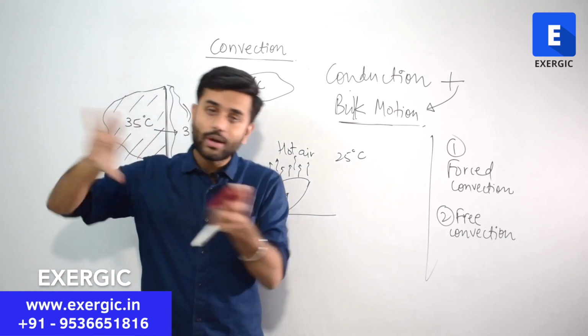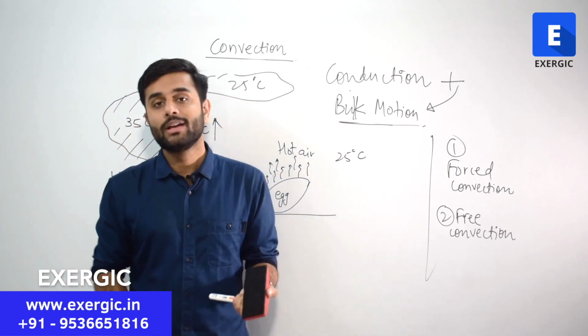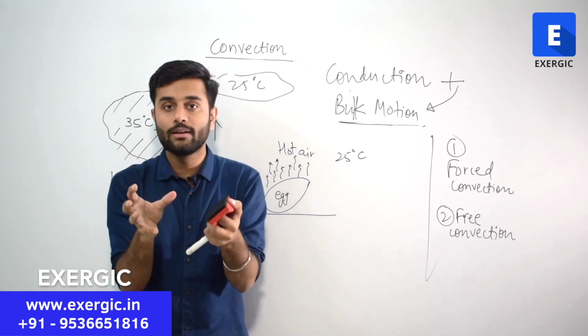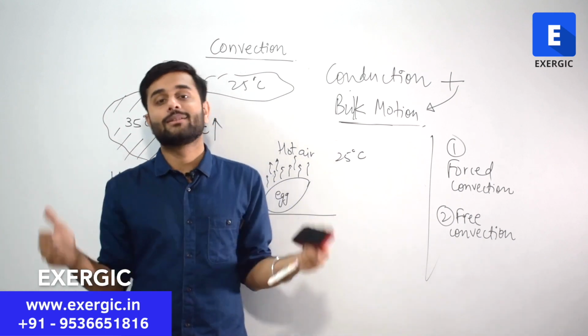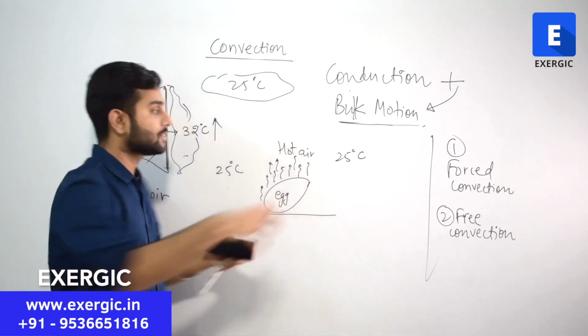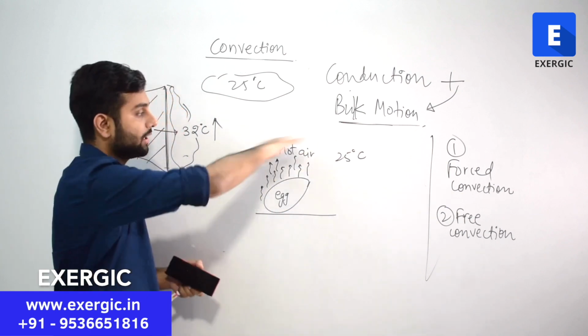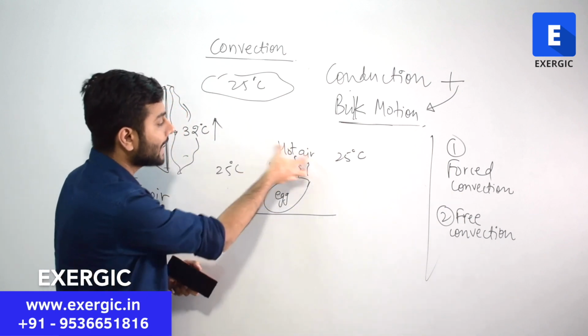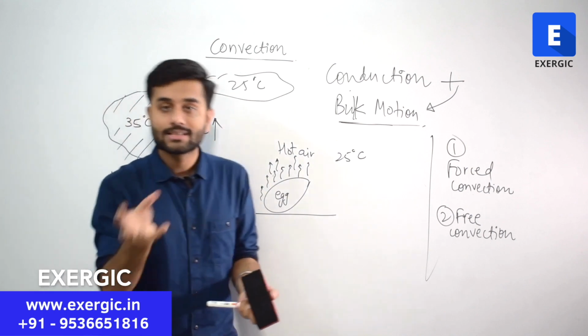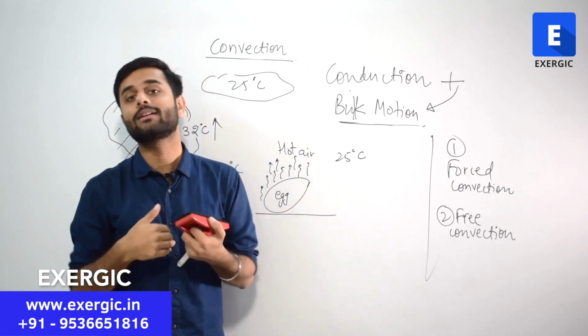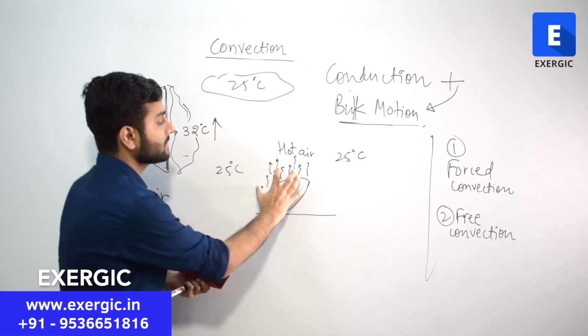From the fluid mechanics perspective, you have a lighter patch of fluid in a dense fluid. Consider this 25 degrees Celsius fluid as a dense fluid, and in that dense fluid you have a lighter patch of fluid. So what will happen? It will start to rise up.